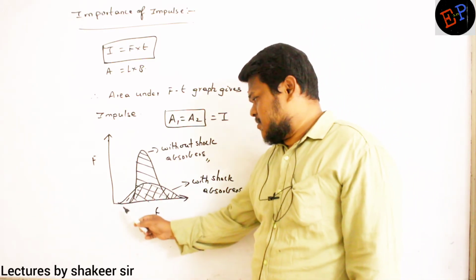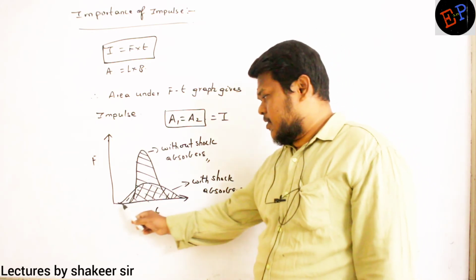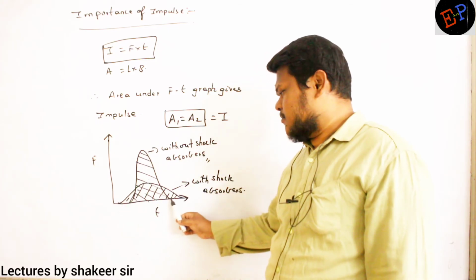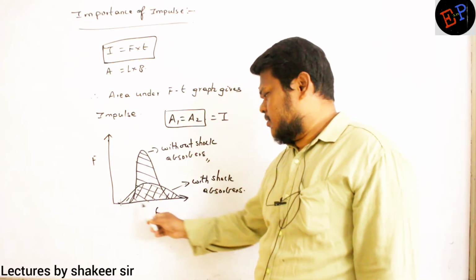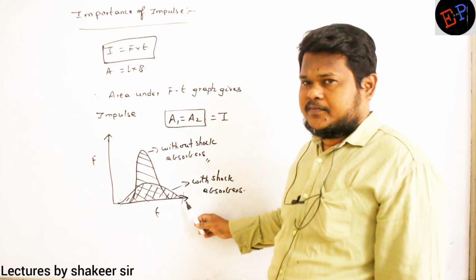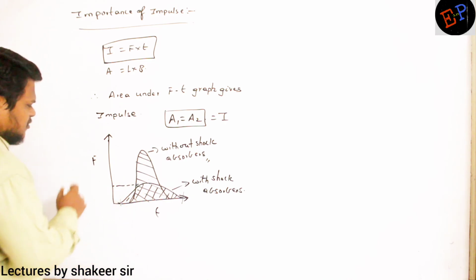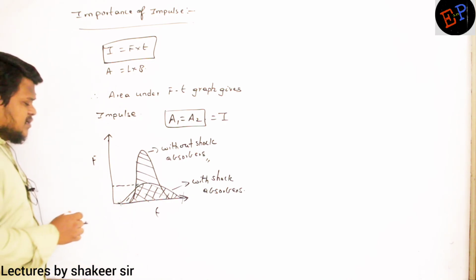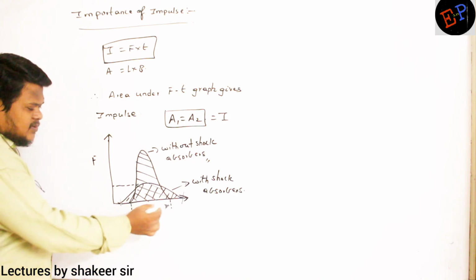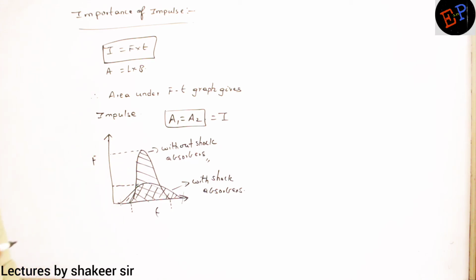In the first graph, I see that the time of application of force is very large. See the time I have taken on the x-axis. In the first condition, it is starting from here and it is ending up to here. Time has become very large. But what is the force applied? Force applied is very less. But if you see the second graph, time of application of force has decreased, no? Now time is only this much. But what about the force? Force has increased to a very large value. Are you able to understand?